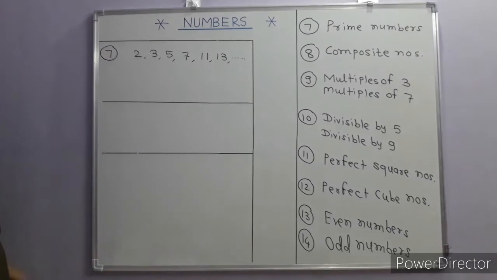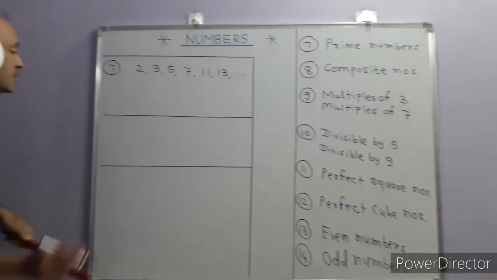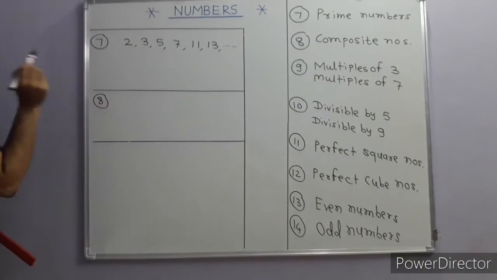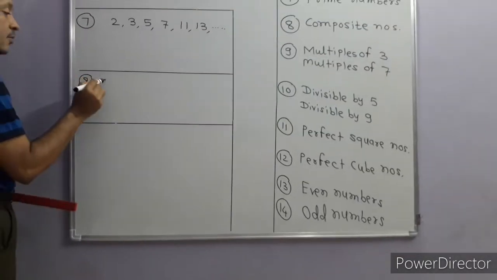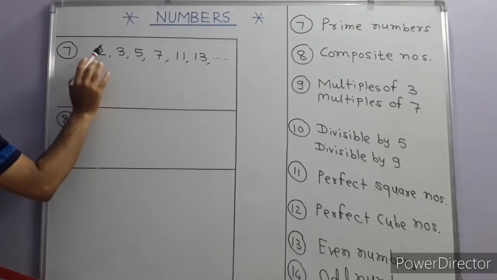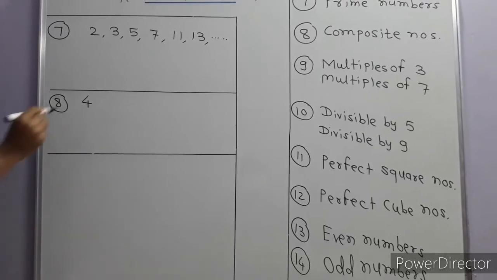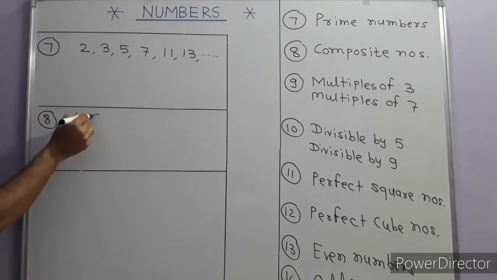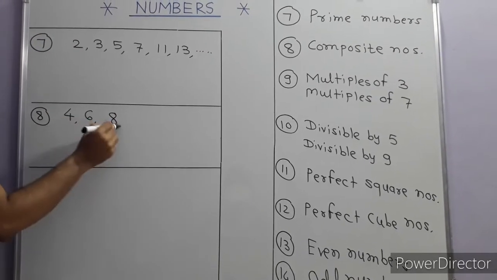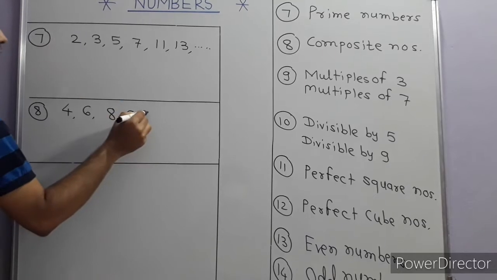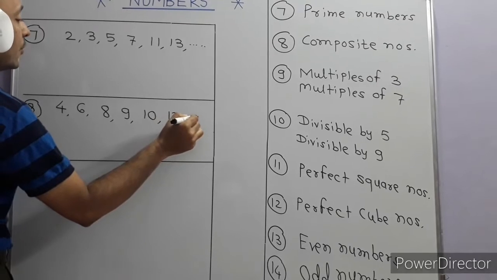Then what are composite numbers? Let us discuss. 1 is not a prime number, as we have seen, and 1 is not a composite number. 2 is a prime number, 3 is a prime number. Then what is the next number? 4 is a composite number. 5 is a prime, 6 is a composite, 7 is a prime, 8 is a composite number, 9 is a composite number, 10 is a composite number, 12 is a composite number, and so on.